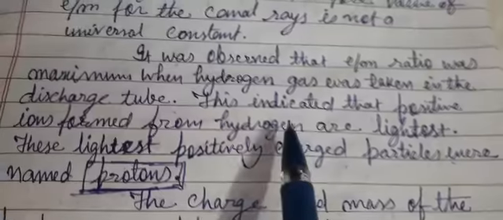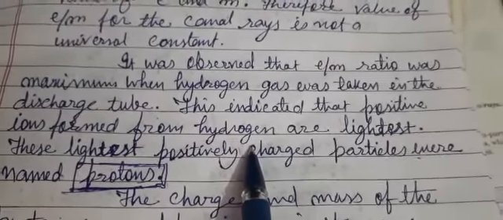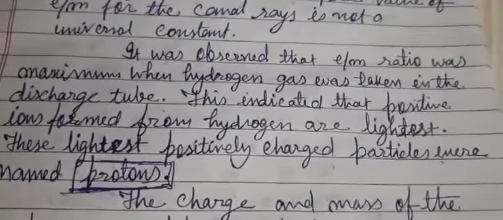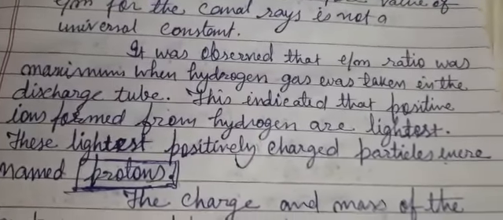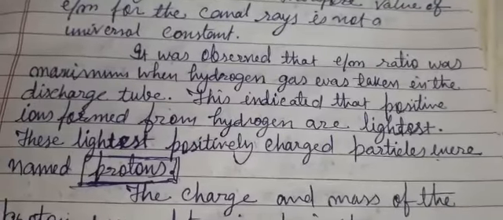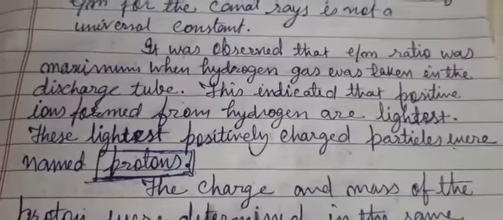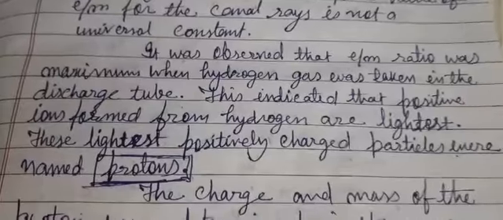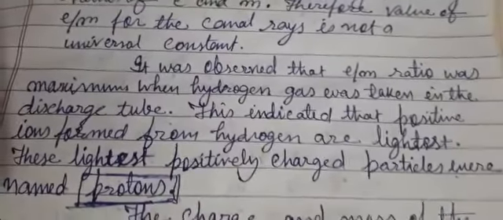So what does it indicate? The charge to mass ratio is charge by mass. That means it is maximum only if the mass is the least. If the mass is at the lower end, then the charge to mass ratio will be higher. Here, mass is at minimum and charge is at highest.